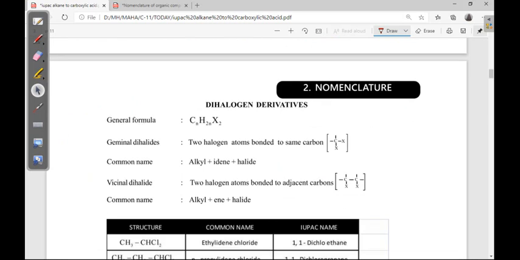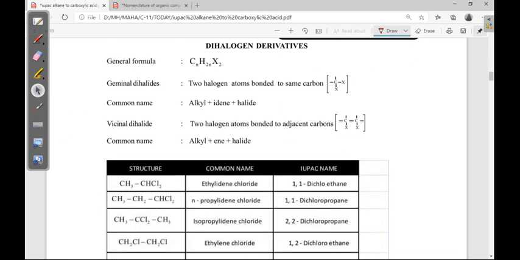dihalogen derivatives. In this dihalogen derivatives, the formula is C, in the alkane, CH3 is there. This is the alkane. In this alkane, if 2 hydrogens are replaced by halogen, those are dihalogen derivatives. So here 2 types.